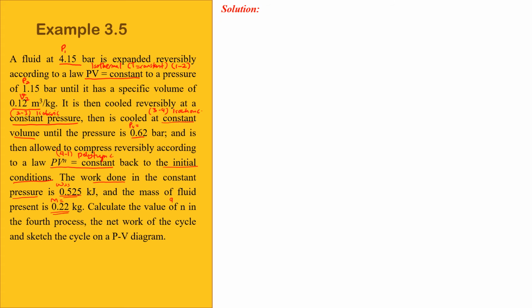Apa yang kita kena cari adalah value of N untuk this polytropic constant, and then kita kena cari the net work, dan seterusnya adalah lukis dekat PV diagram all the state. So to solve this problem, kita kena buat satu-satu. Okay, kita selesaikan dekat setiap state. So state 1 to 2. So 1 to 2 dia adalah isothermal.